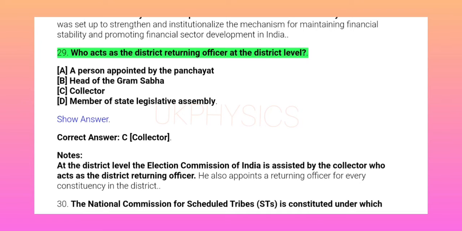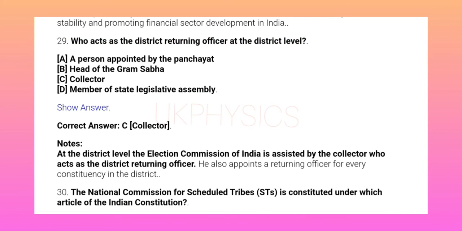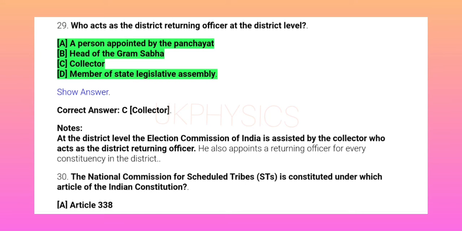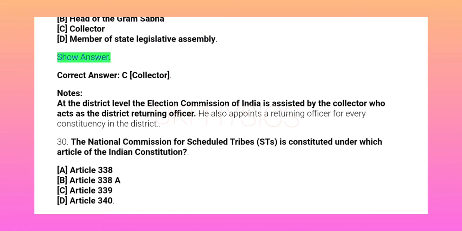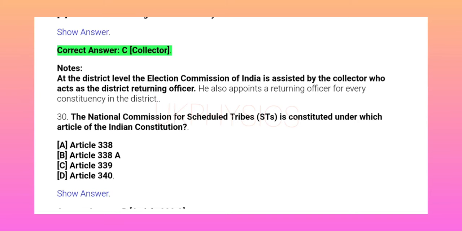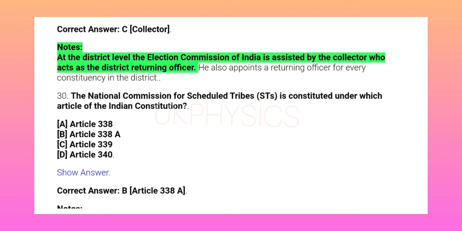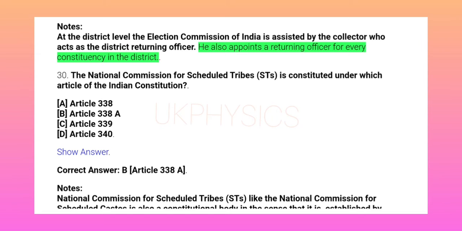29. Who acts as the district returning officer at the district level? A. A person appointed by the Panchayat, B. Head of the Gram Sabha, C. Collector, D. Member of State Legislative Assembly. Show answer. Correct answer C. Collector. Notes: at the district level, the Election Commission of India is assisted by the collector who acts as the district returning officer. He also appoints a returning officer for every constituency in the district.